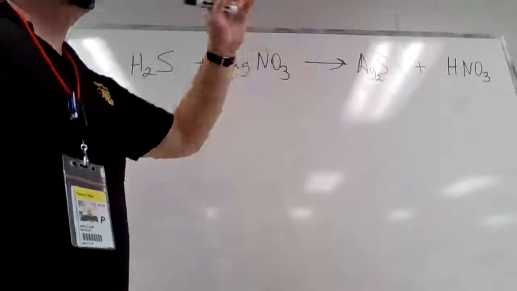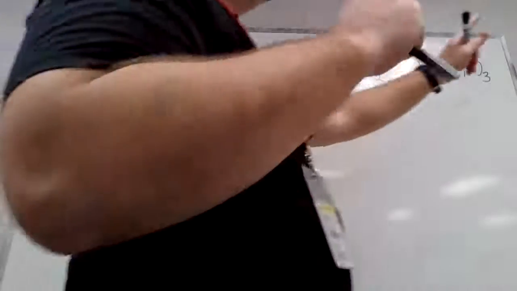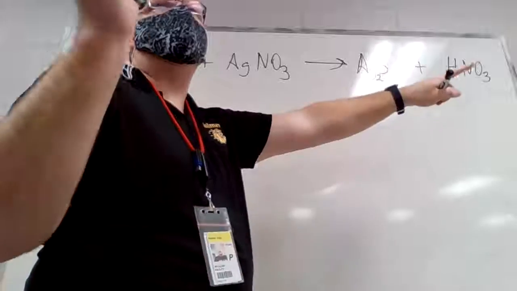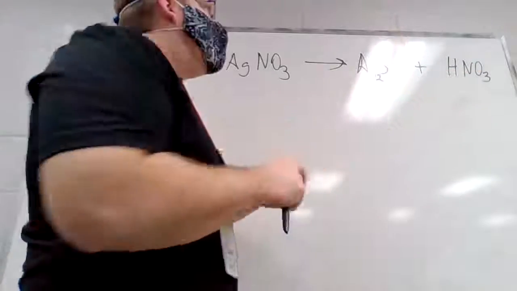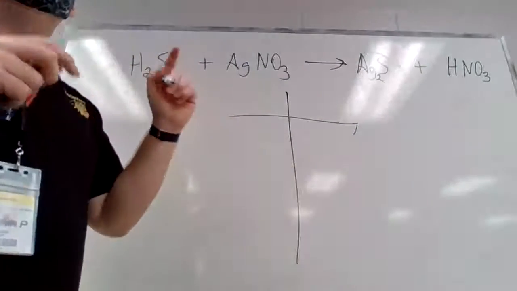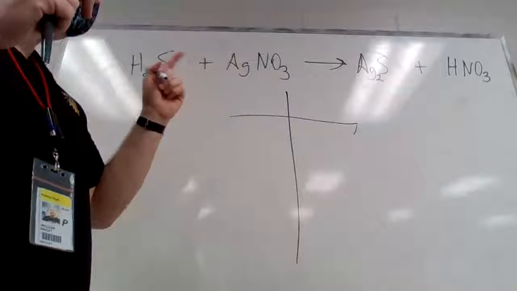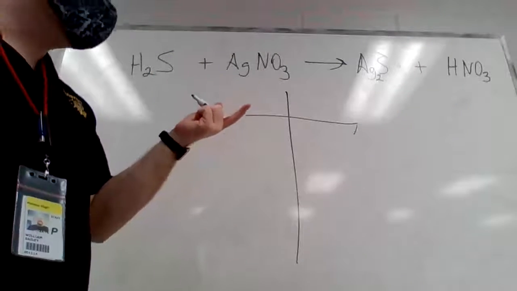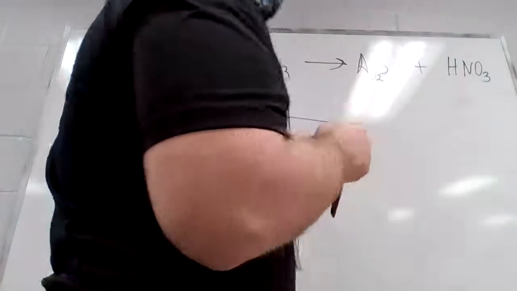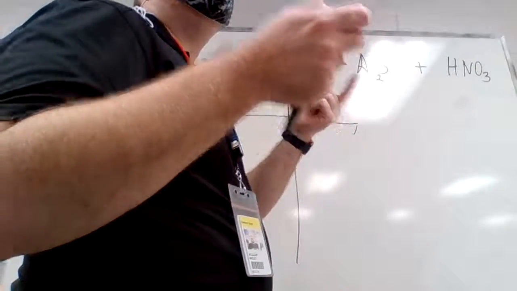What you need to do every time you get one of these problems, first off, like I said, they're not going to give you the word problems too often. Most of the time, this is what they're going to give you straight from the beginning, and they're going to tell you to balance it. What I need to do to balance it is I need to make a T-chart. This is really important to do and make sure that you're doing it correctly on both sides. So what I need to do is get my chemicals in here and start to count them.